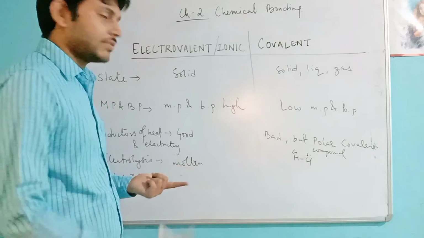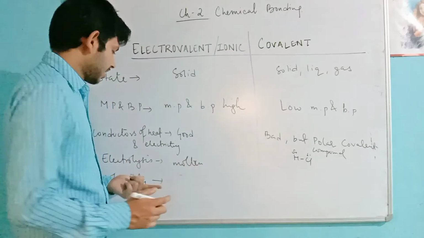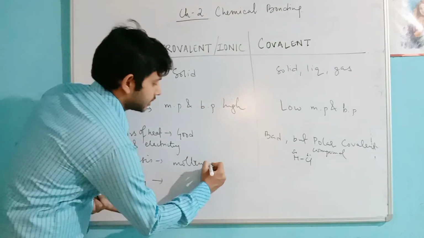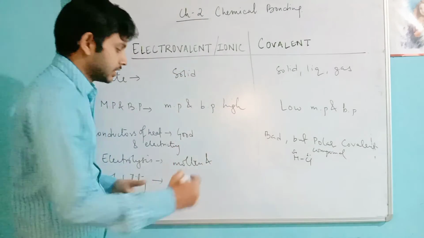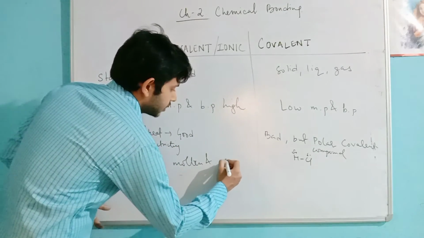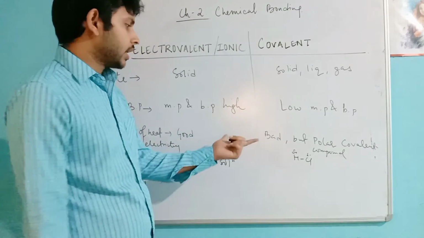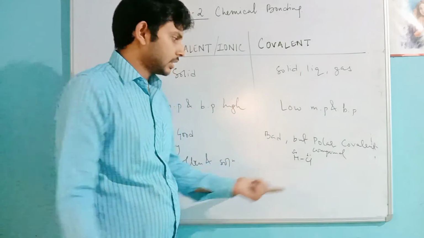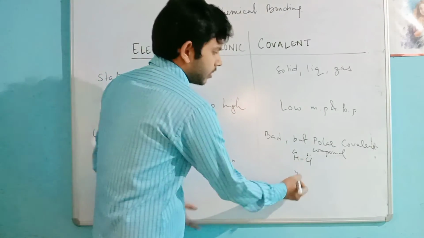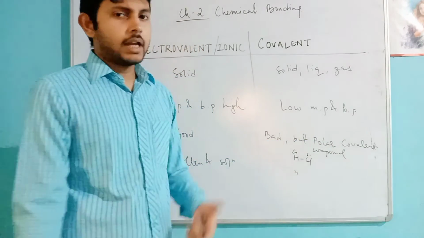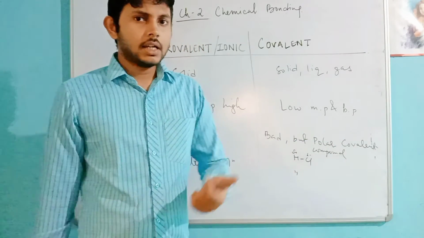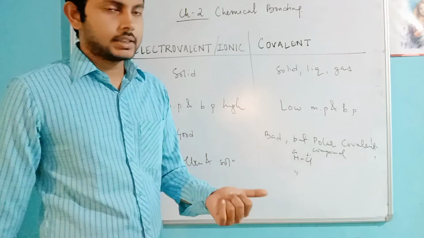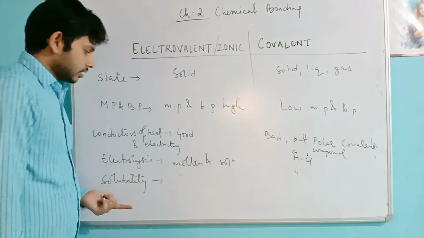I have said this earlier also. So electrolysis: they are good conductors in the molten or solution state. Covalent compounds are generally bad conductors. The reason is the same, but polar compounds can conduct electricity and can undergo electrolysis.